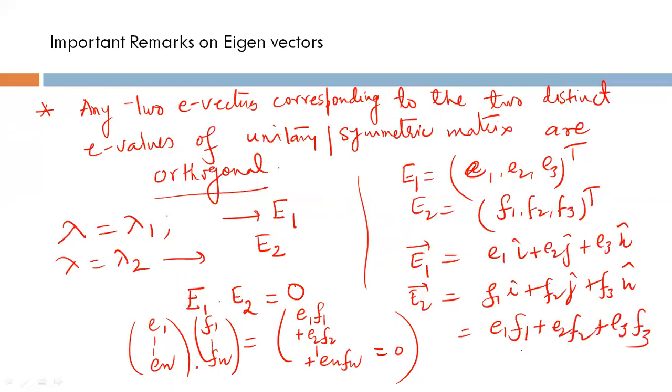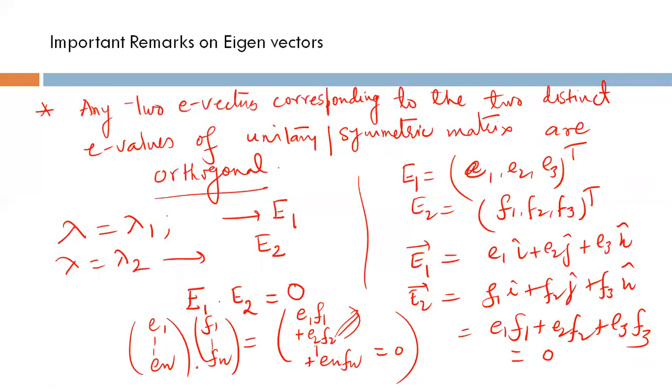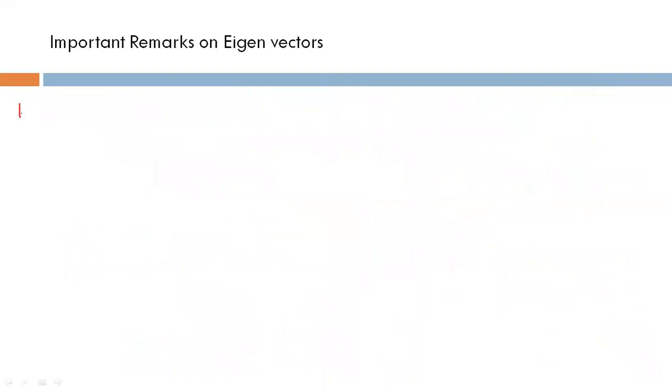If the vectors are orthogonal, this sum will be 0. In the case of an n cross 1 vector, the dot product is defined as this case. I'm going to write one more important remark on the 2 cross 2 matrix. One important remark.